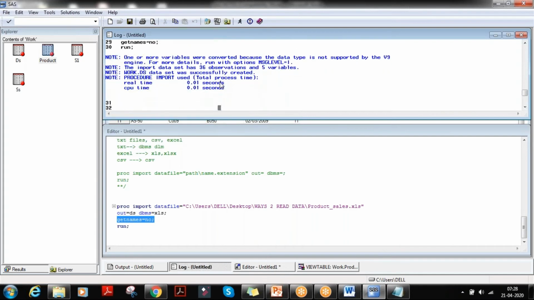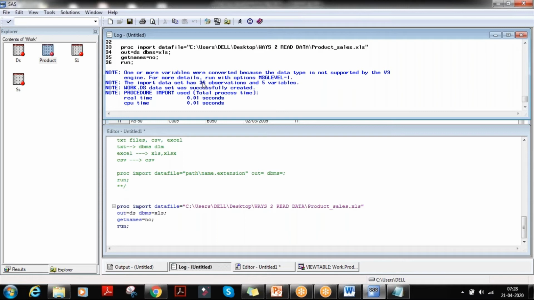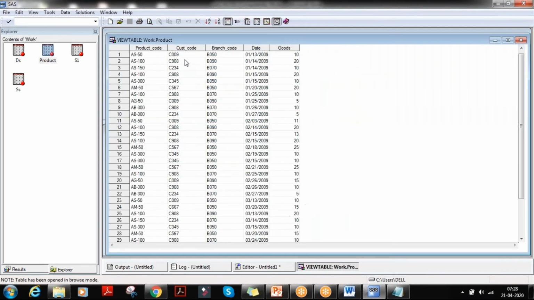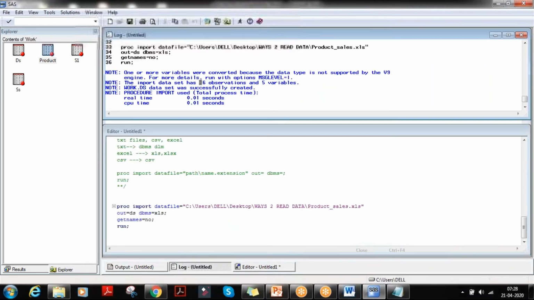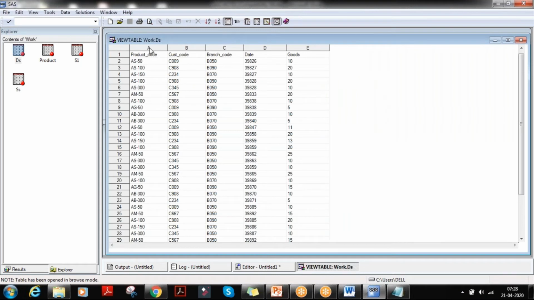When I said getnames equal to no, it took the first row, product underscore code, customer, as a new observation. Previously there were 35, now there are 36. So here we got A as a variable name, B, C, D, and E as variables. The others have been taken as observations.